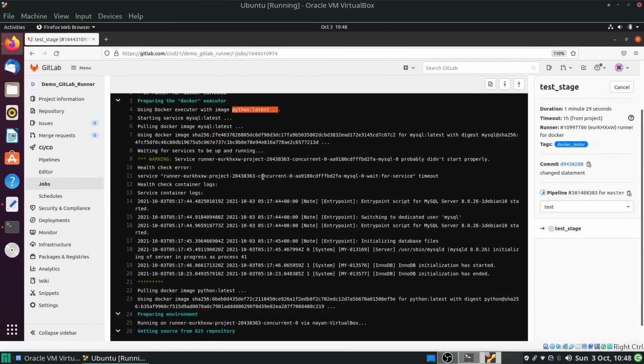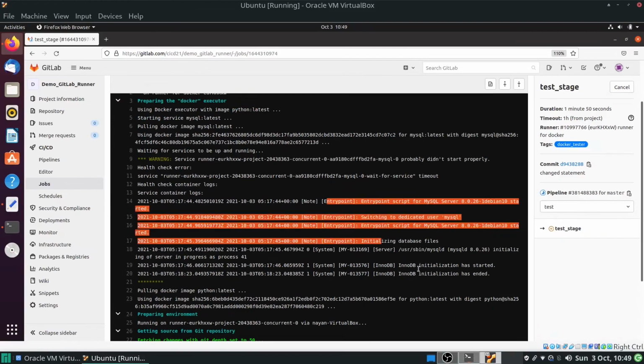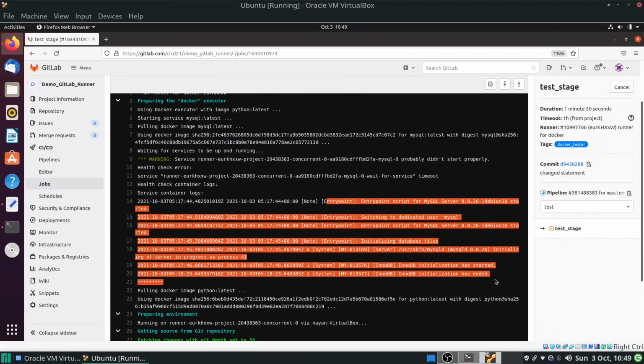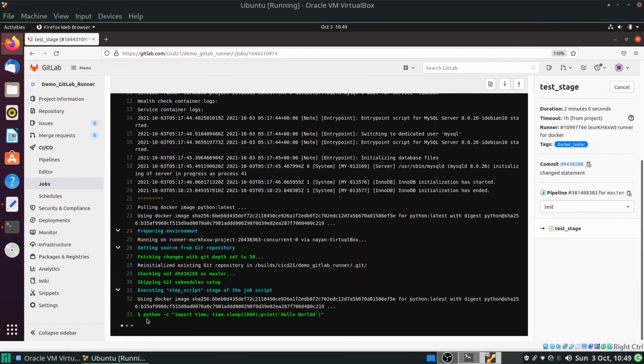As I have shown you the error, at the entrypoint you will get an error that the database is uninitialized and the password has not been set. But once I have mentioned the password in that config.toml under the environment keyword with the MYSQL_ROOT_PASSWORD parameter, now I haven't got any such error over here. You can see that. So now it has come to the statement where it will wait for 30 minutes. So let's go to the container.